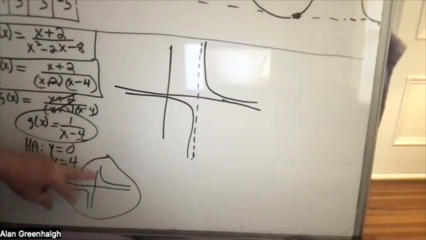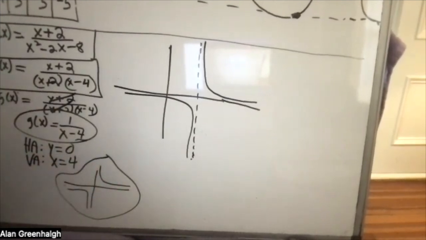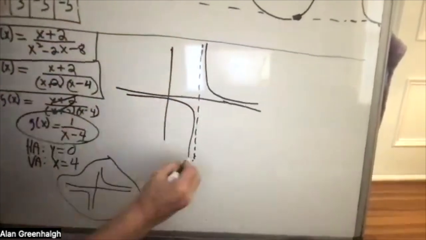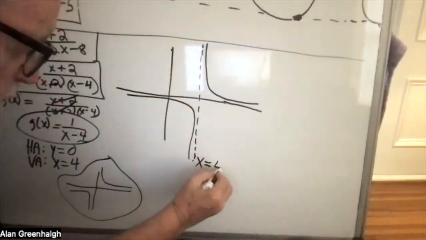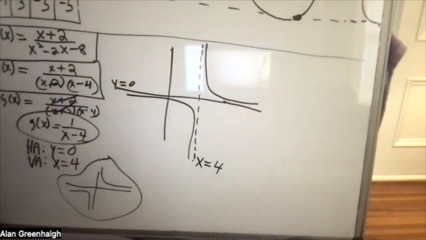It has a vertical asymptote of x equals 0 and a horizontal asymptote of y equals 0. But we move it over because the vertical asymptote is x is equal to 4, even though the horizontal is y is equal to 0.